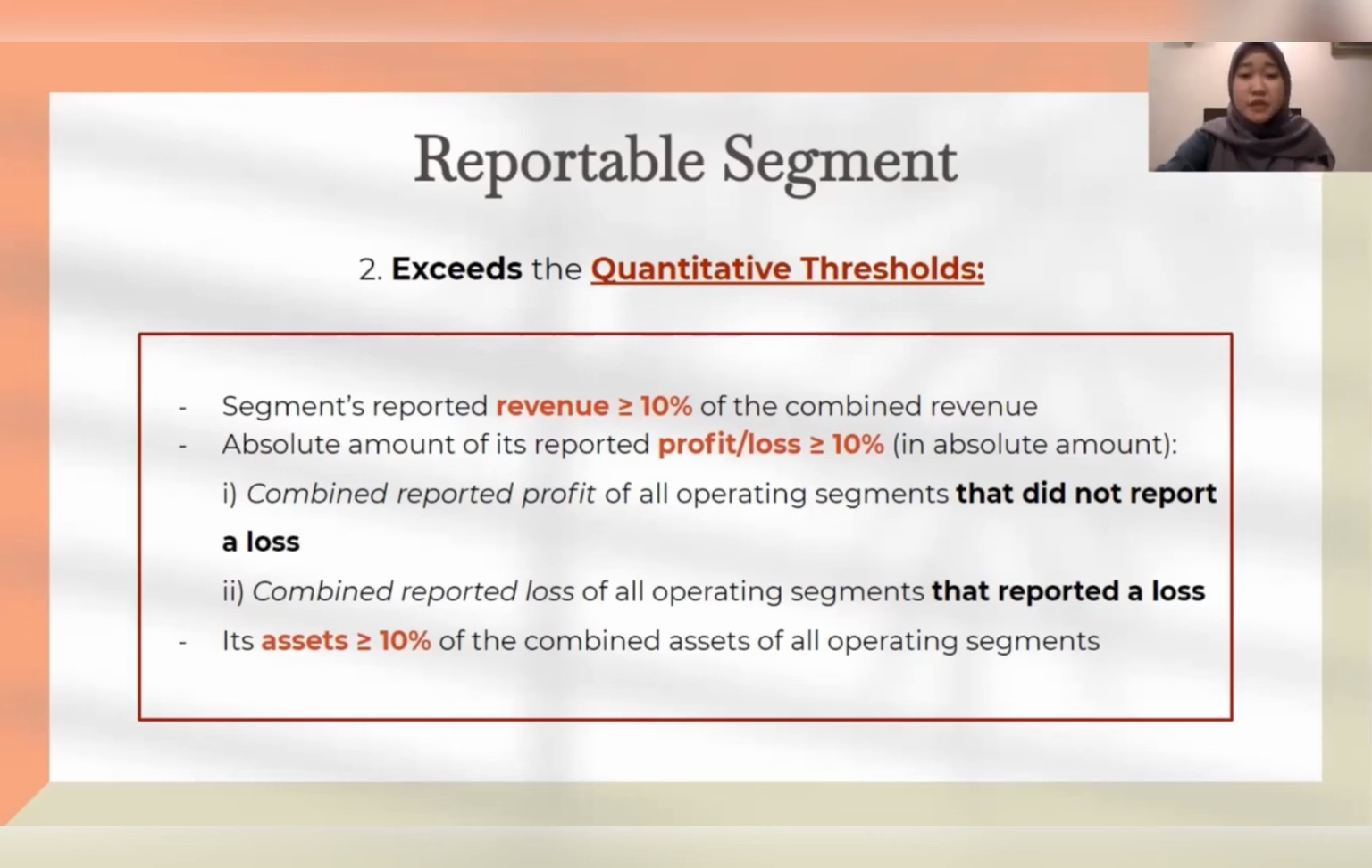Or the absolute amount of the segment's reported profit or loss is 10% or more of the greater of, first, the combined reported profit of all operating segments that did not report a loss, and the combined reported loss of all operating segments that reported a loss. And for the absolute amount, it means that it doesn't take any plus and minus for an amount into account. And then the third quantitative threshold, its assets are 10% or more of the combined assets of all operating segments.